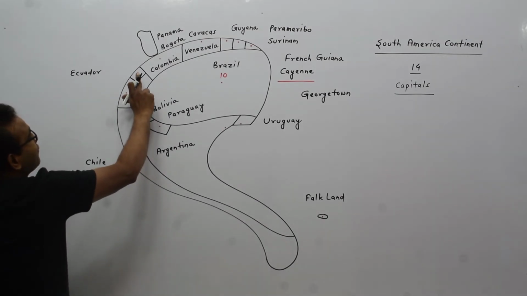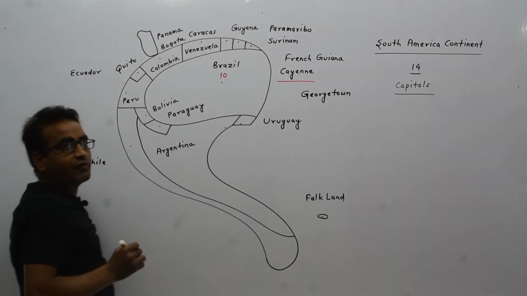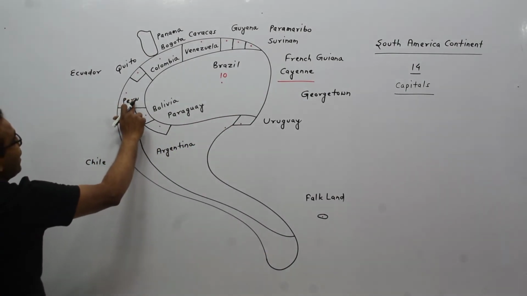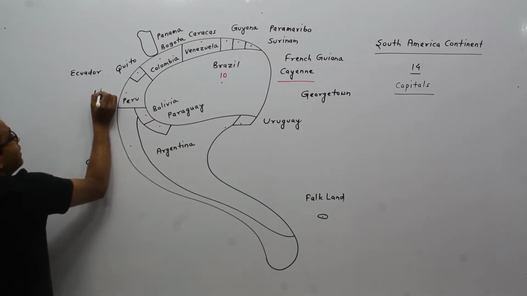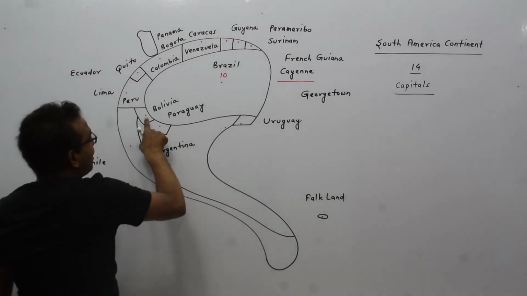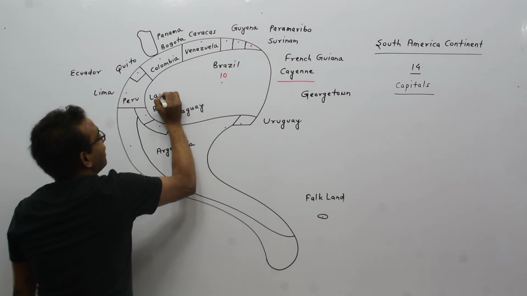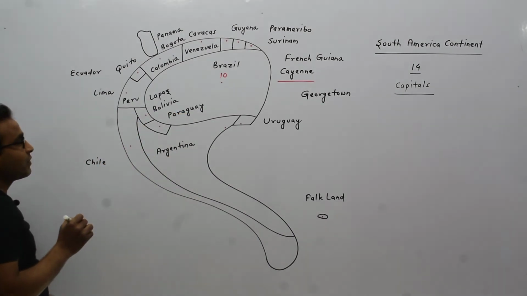The capital of Ecuador is Quito. This is Quito. The capital of Peru is Lima. This is Lima. The capital of Bolivia is La Paz. This is La Paz.